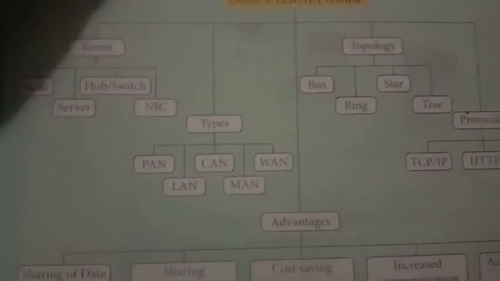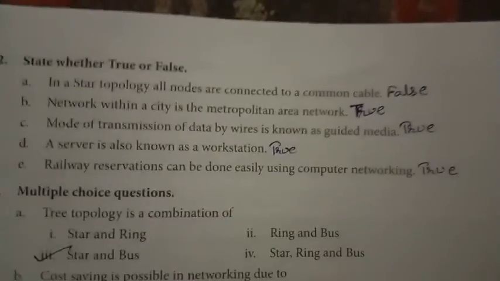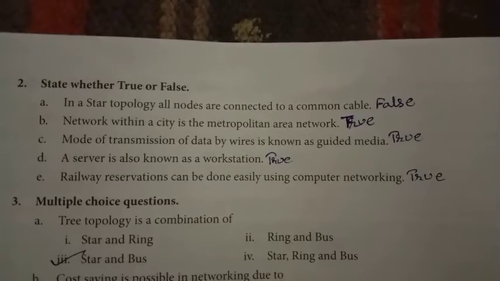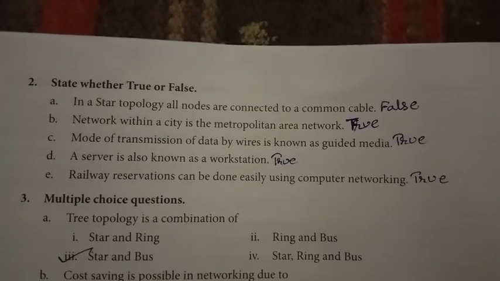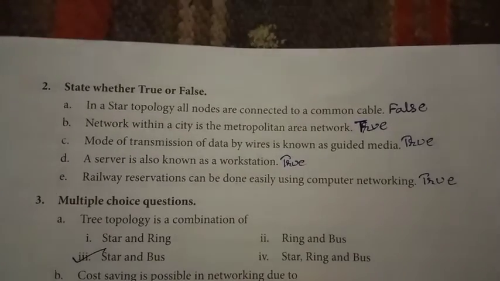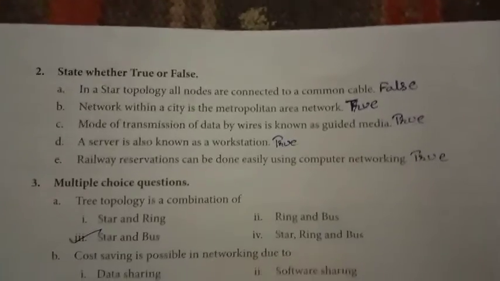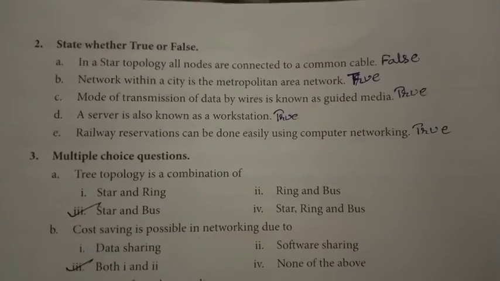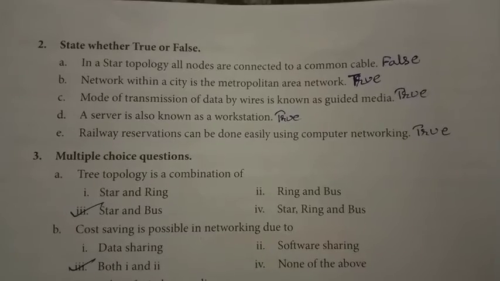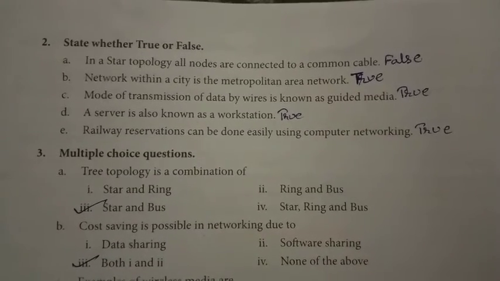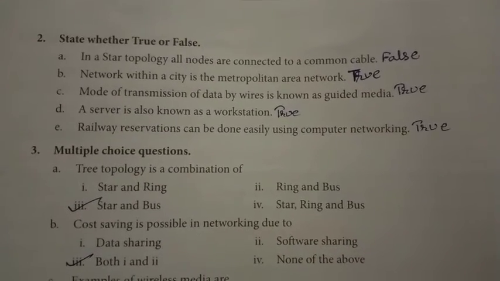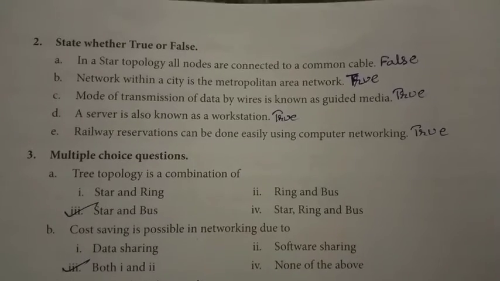Now moving forward to the next page, true and false. In a star topology, all nodes are connected to a common cable. Is it true or false? It's false.